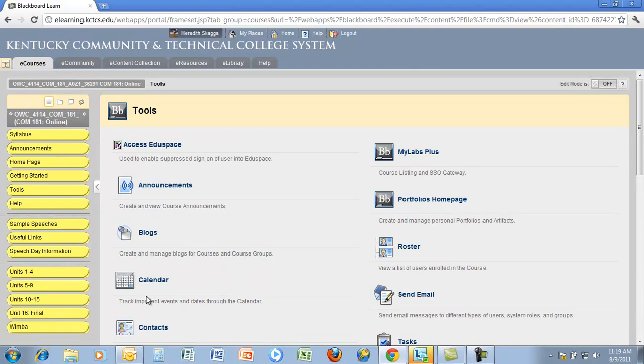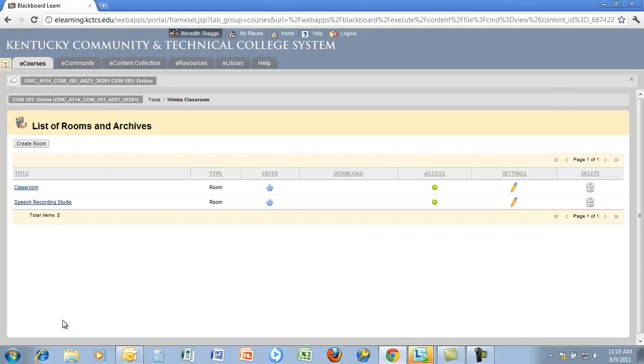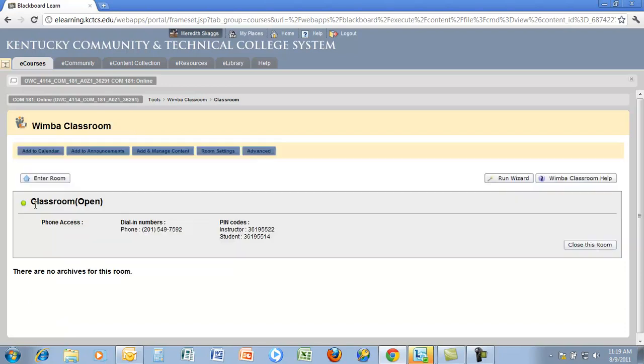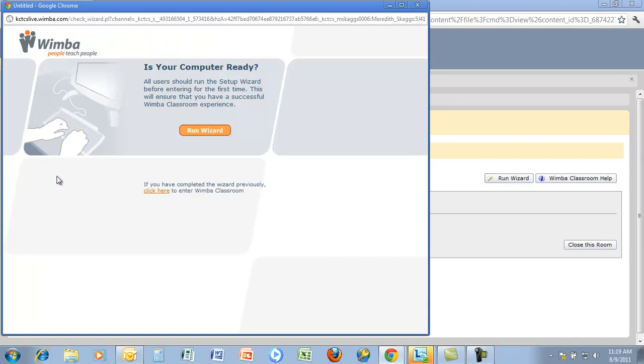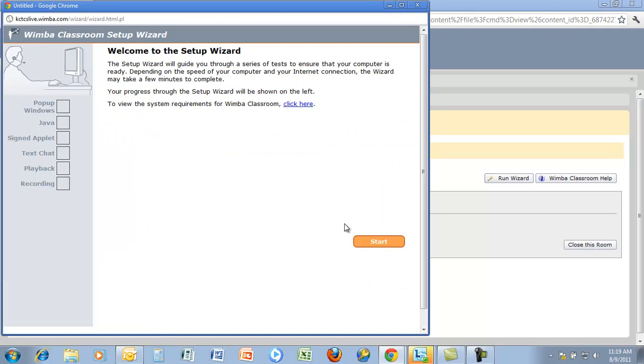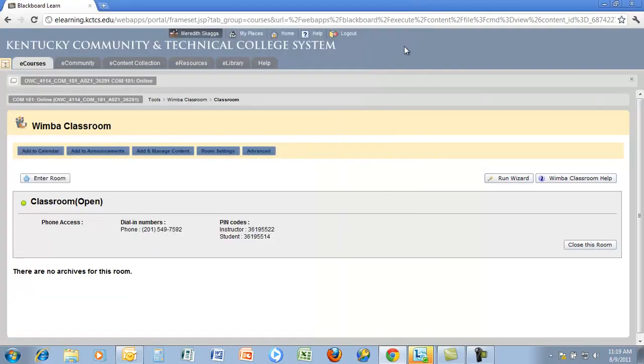So what I'm going to do is show you how to find some of those things. For example, the WIMBA classroom is down here. This is the very last link. You click on it, and it will take you to the 2 options of rooms. So typically, if we're meeting with a group of people online, we will click on Classroom, and it will open it up for us, and we'll click on Enter Room. You need to run this wizard the first time you go through. When you do, it'll ask you a bunch of questions, and ultimately it's just making sure that your pop-up is allowed, that all of these things over here work. And when that happens, you'll go into the classroom where we can then talk.